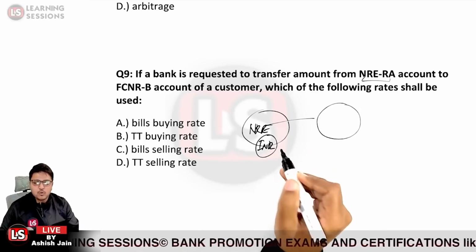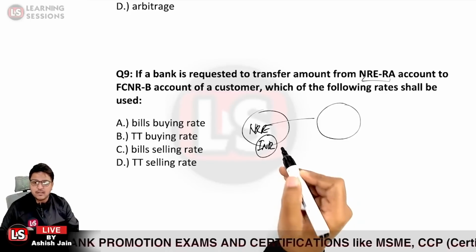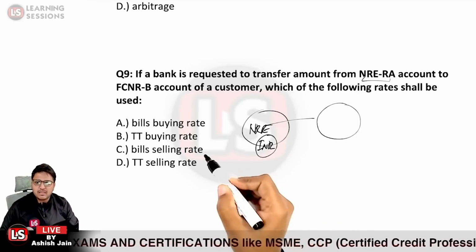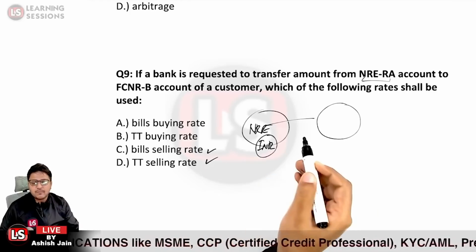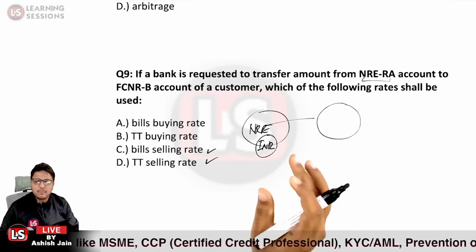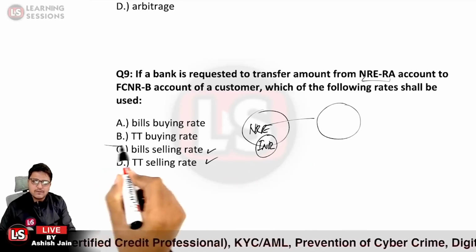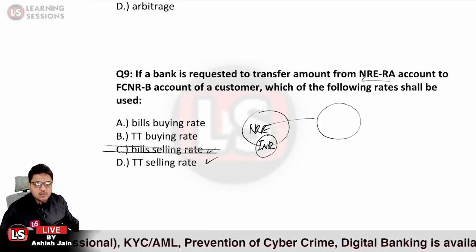At what price will he be able to buy? He will be able to buy USD at the price at which the bank is ready to sell. That is, the selling rate would be applicable. So the answer will be either C or D. The bank will be issuing the USD at the same time, so there will be no settlement rate difference. So definitely it's not option C. Option D is the right answer.